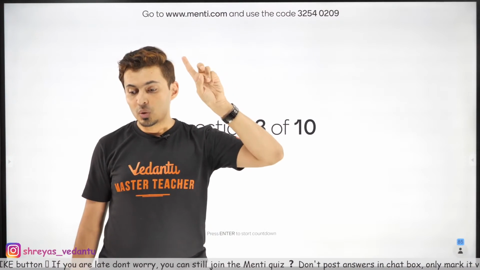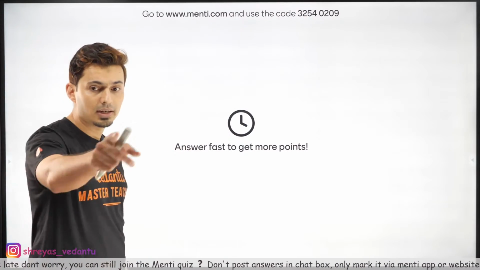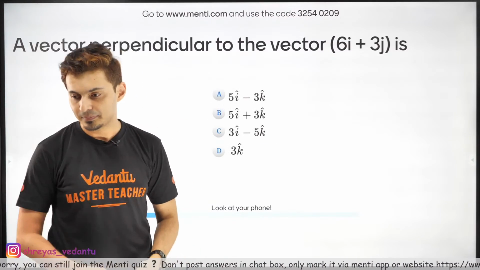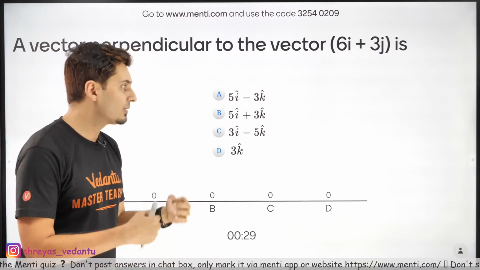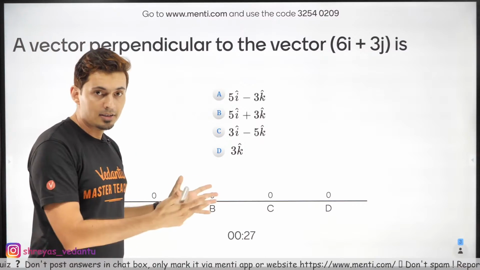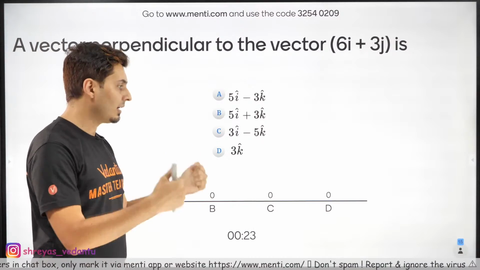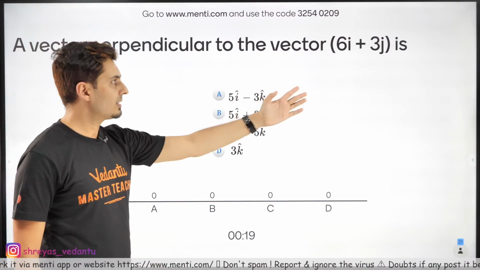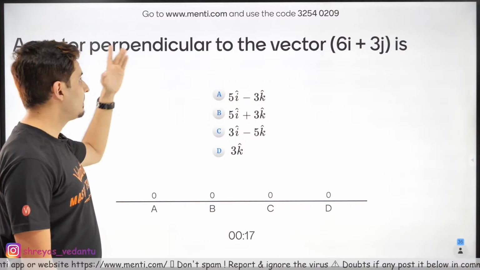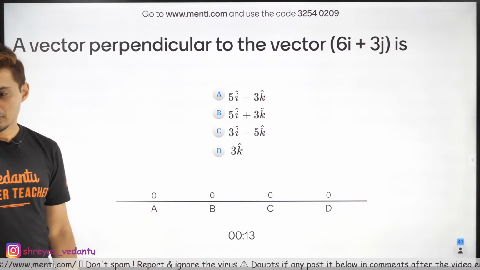Okay. So only one of them is perpendicular. So which one is it? And here comes the question on your screens. Question number 3. Get ready, guys. Remember, you only have to answer in the Mentee app. That's the only way the computer will register your answer and you can get points and your name can come up in the leaderboard. Okay. So here comes the question. 6i plus 3j, which vector is perpendicular to this one? There are 4 options, only one of them is correct, guys.